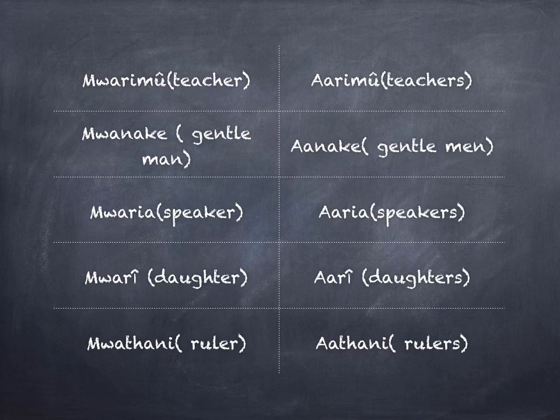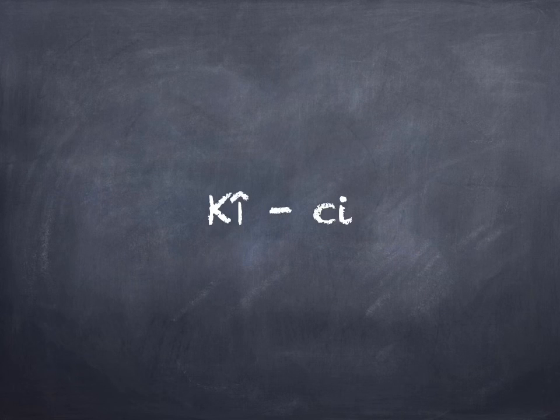Mwathani refers to a ruler, while many of them become athani. Mwathani singular, athani plural. Another noun class is that of prefix ke to denote singular and si to denote plural.